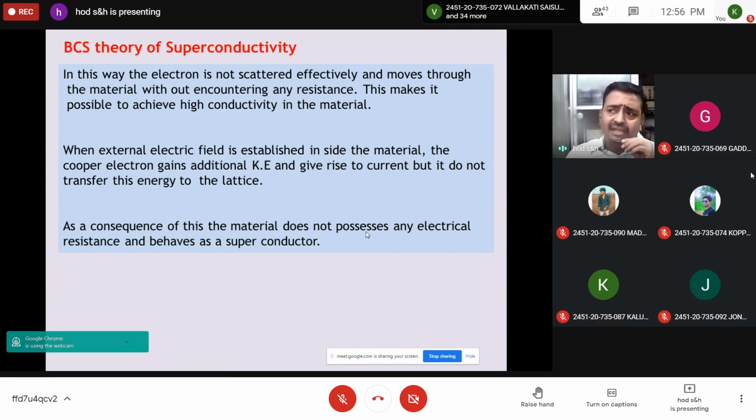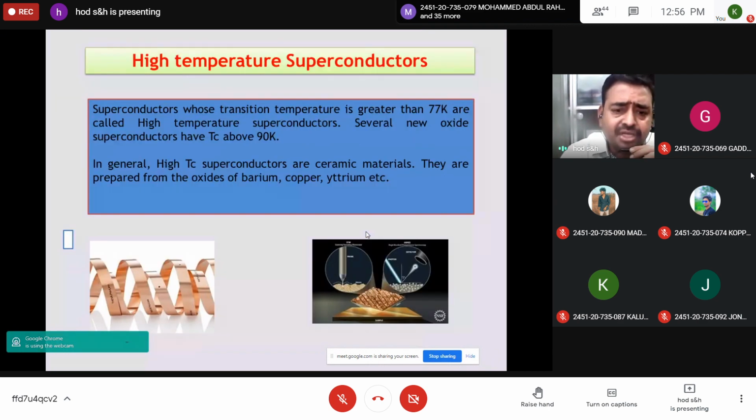The mathematical proof is also there, of how the electron wave can propagate with the phonon and how it interacts with the phonon. But it is not required here as far as first year BE is concerned. These are the features of BCS theory you should understand. You should explain the reason for electrical resistance, and how the Cooper pair behaves in the superconducting state. This you should explain in BCS theory.